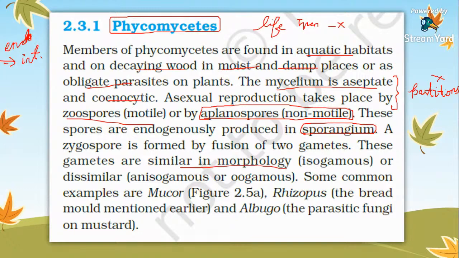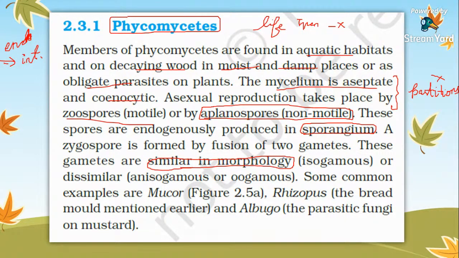Gametes are similar in morphology. We have discussed what is isogamy, anisogamy, and oogamy. If the gametes are similar in shape, then it is known as isogamy. If they are dissimilar in shape, then it is known as anisogamy. And if one is large and one is small, then it is known as what? Oogamy.